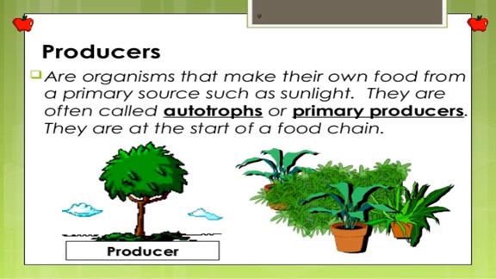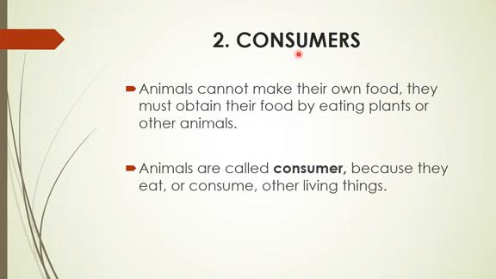And the other term that is used is autotrophs, which is similar to the primary source. Like sunlight is a primary source for the producer to make their food. Producers will always be first, where the food chain will begin. If we are talking about the food chain, then the producer will be the first from where the food chain will begin. Then the second is the consumer.